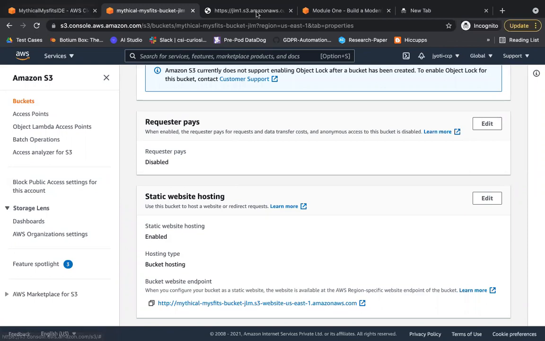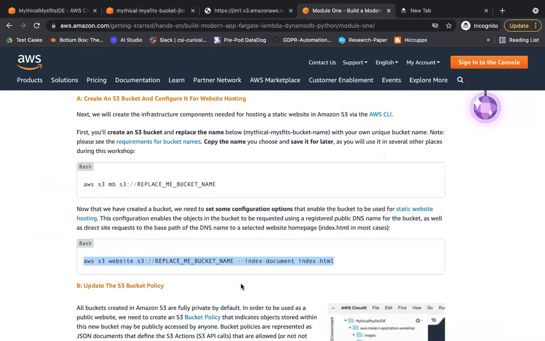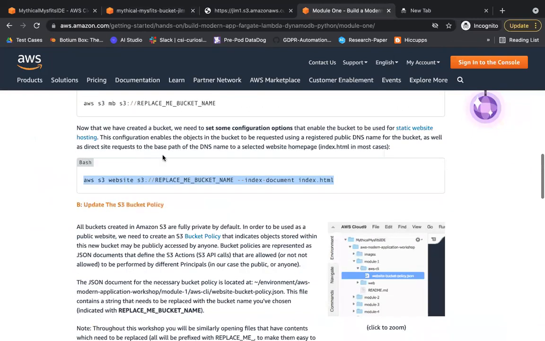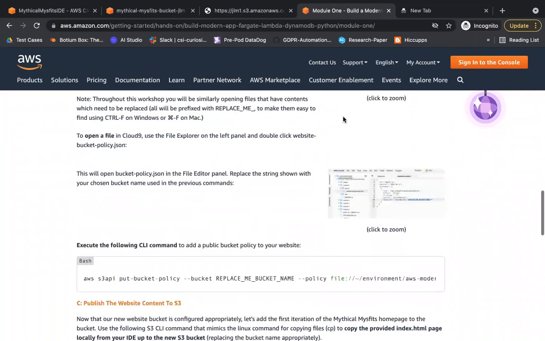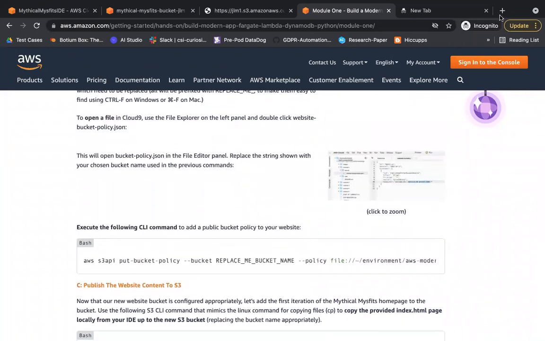Now, what is the next thing? Update the S3 bucket policy. Okay. So they've given this command and they have created a policy in one location. But when I was trying this, there was some issue in the policy. So we need to update this policy. But for now, let me just show you the command.